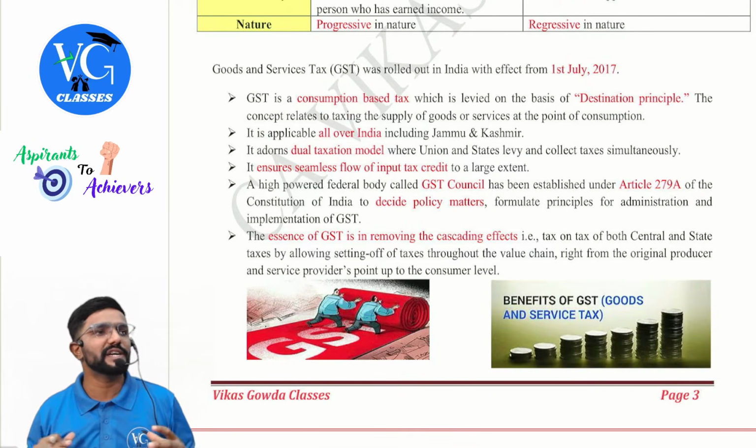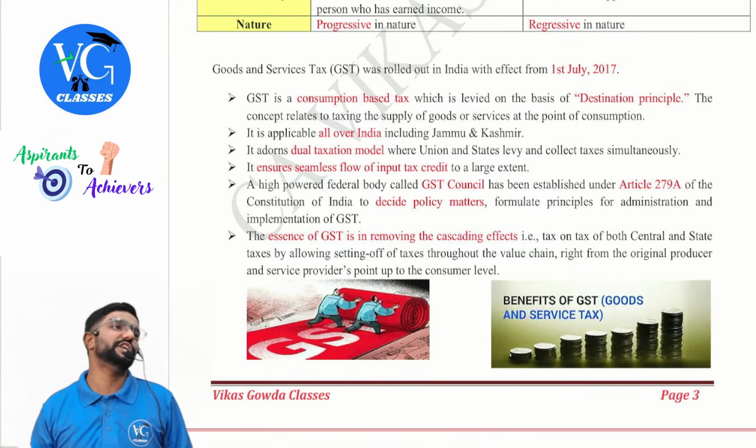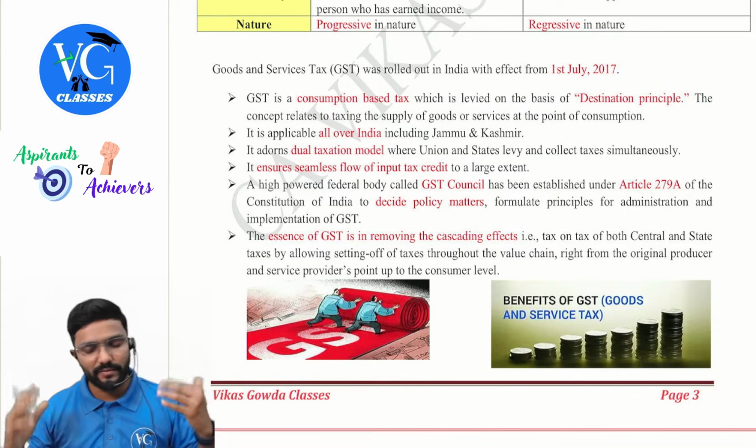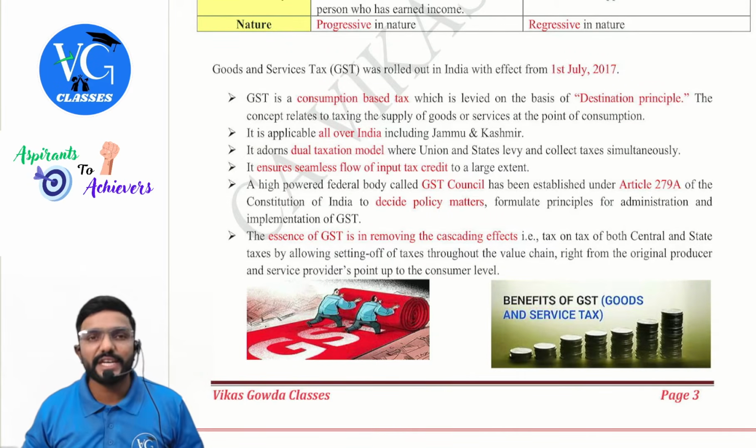So it is a part of the concurrent list, guys. Both central as well as state government have the power to levy and collect GST. Who will collect, when, we will see and understand later. Okay. Next, it ensures seamless flow of input tax credit to a large extent.